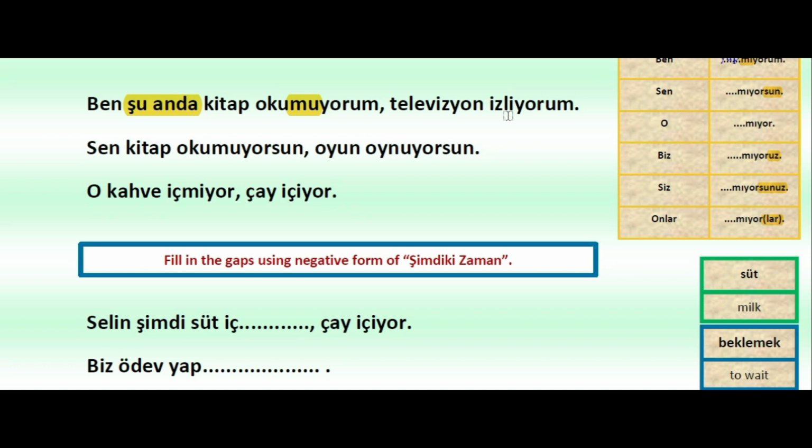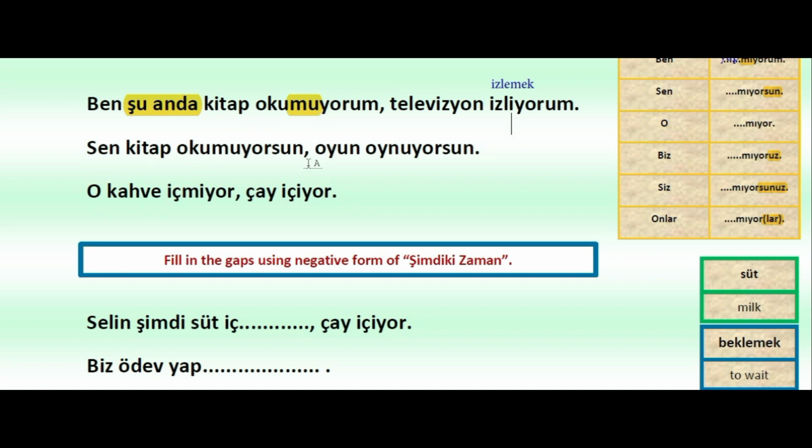Televizyon izliyorum. So izlemek was to watch. Because izle, the verb stem, ends with e, it changed to izli. İzliyorum. So I am watching television. Again, um is the person suffix for ben. Ben televizyon izliyorum. Ben şu anda kitap okumuyorum.